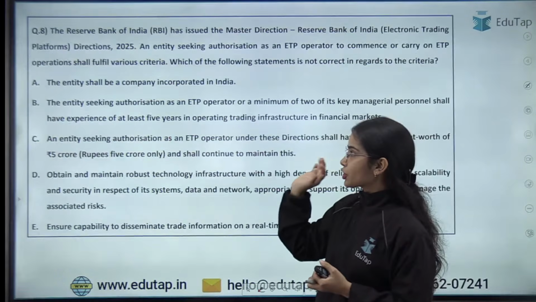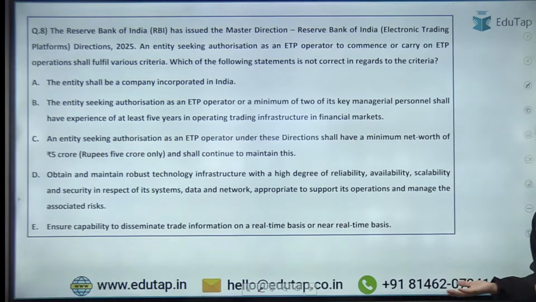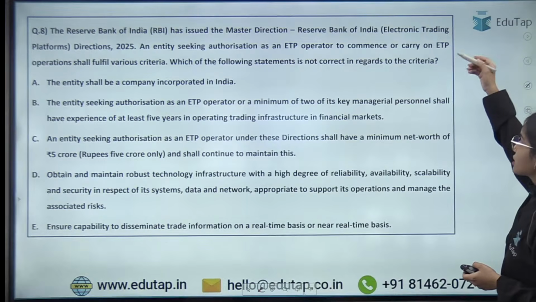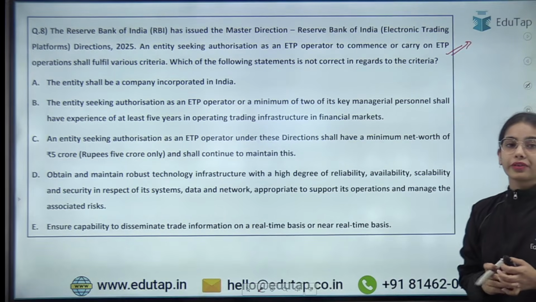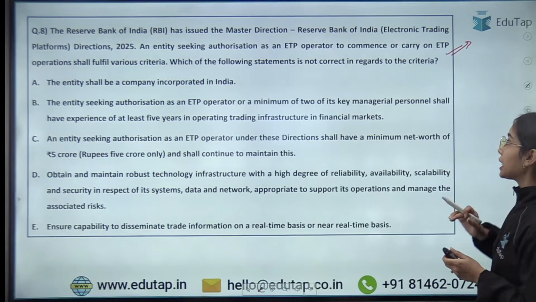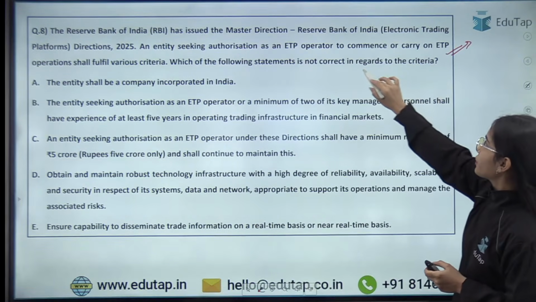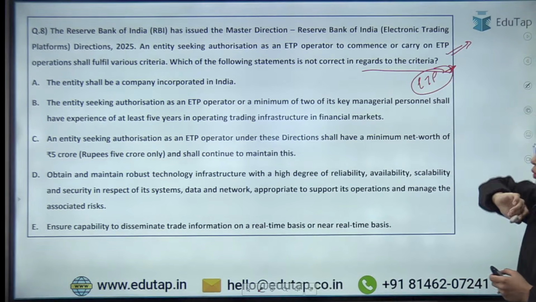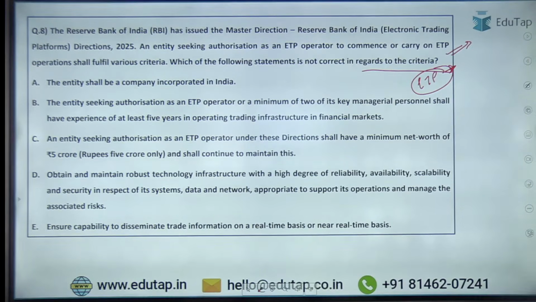Now next question is in front of you. This is a statement based question, so try to answer this question. This is in regards to your electronic trading platform directions. So the Reserve Bank of India released the Electronic Trading Platform Directions 2025. Which of the following statements is not correct in regards to the criteria for the electronic trading platform? Okay, so try to answer this question.